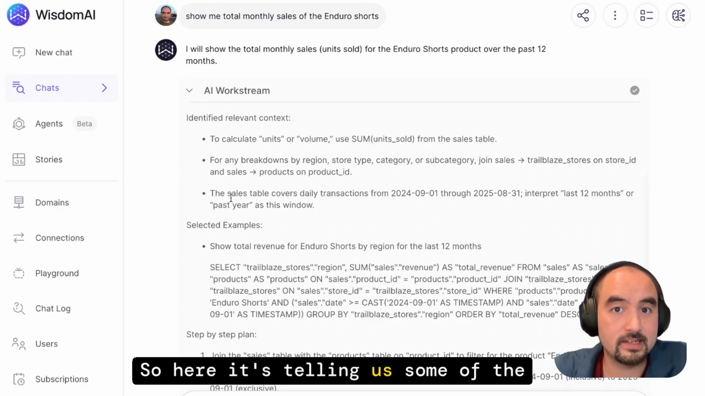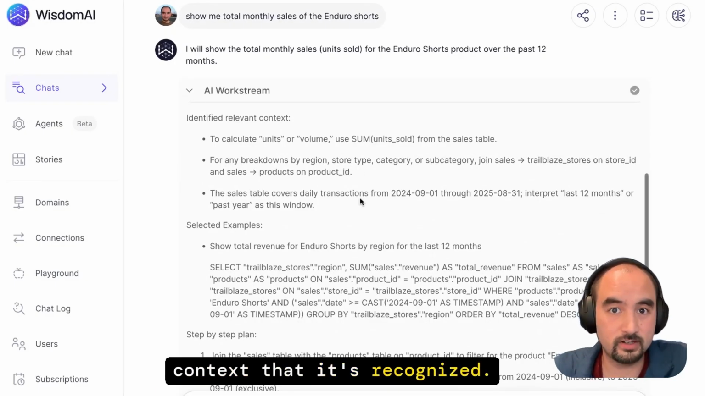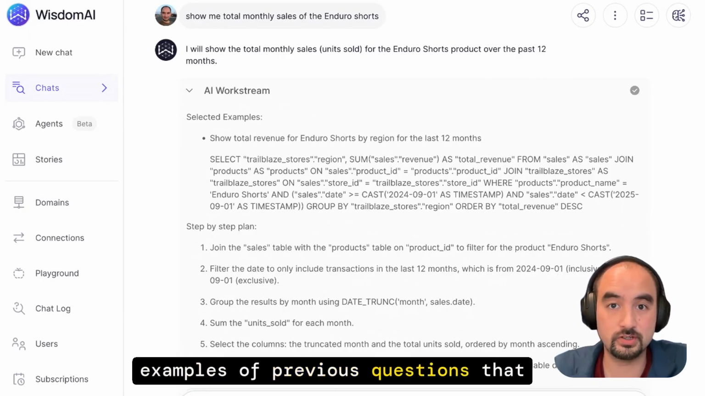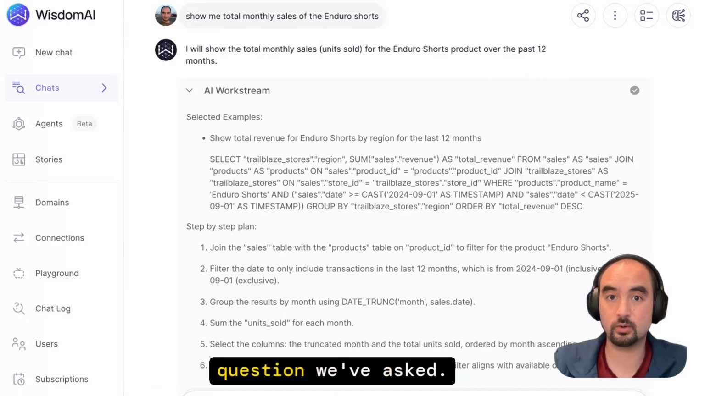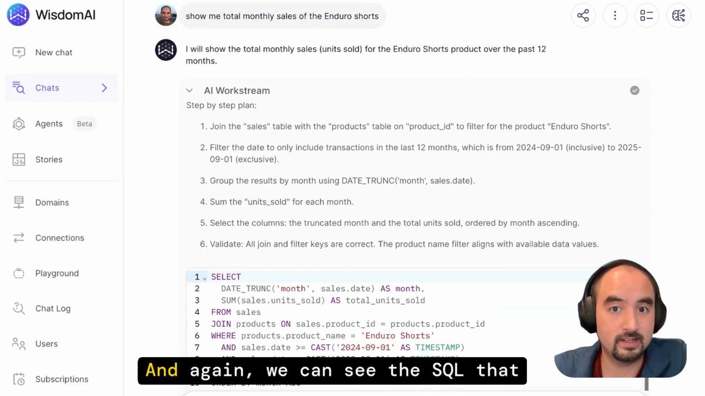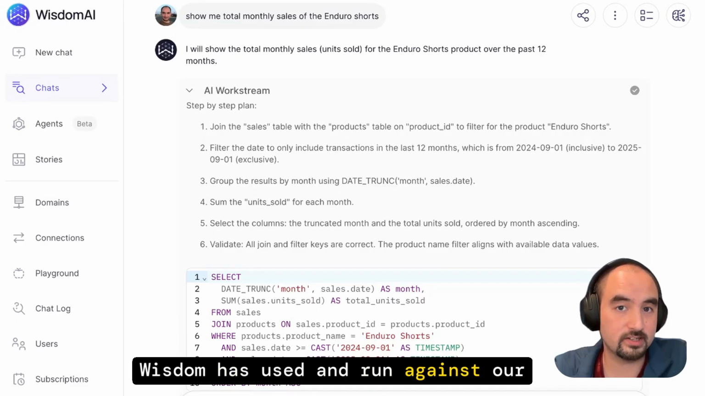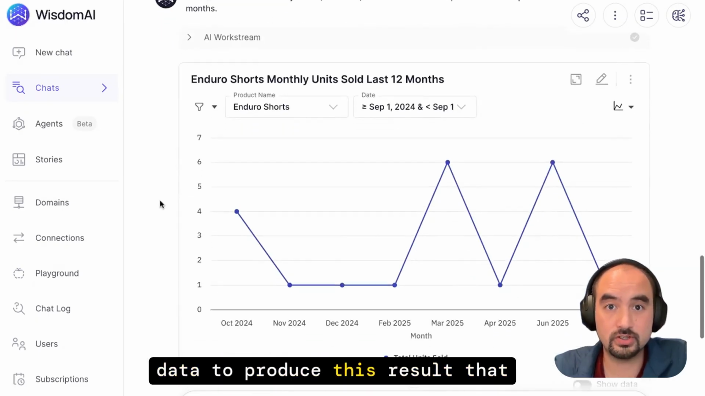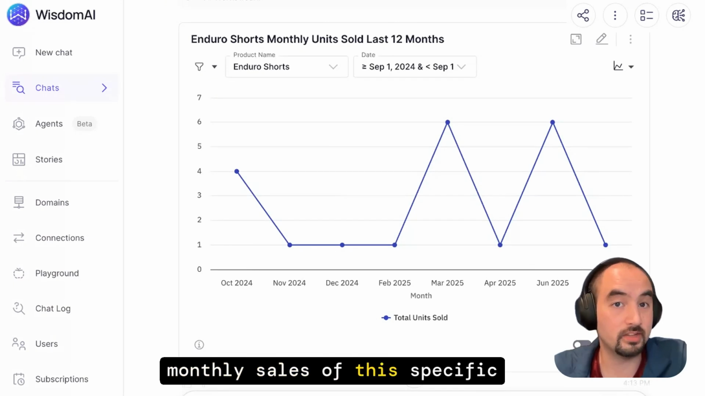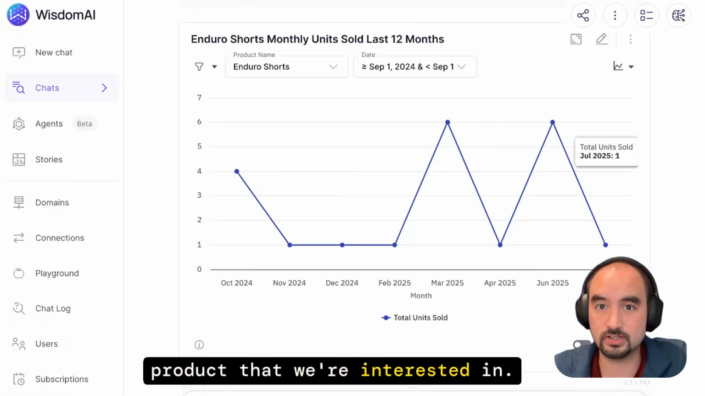So here it's telling us some of the context that it's recognized. It's actually given us some examples of previous questions that it has answered similar to the question we've asked. It's given us a step-by-step plan. And again, we can see the SQL that Wisdom has used and run against our data to produce this result that we've asked for, which was the monthly sales of this specific product that we're interested in.